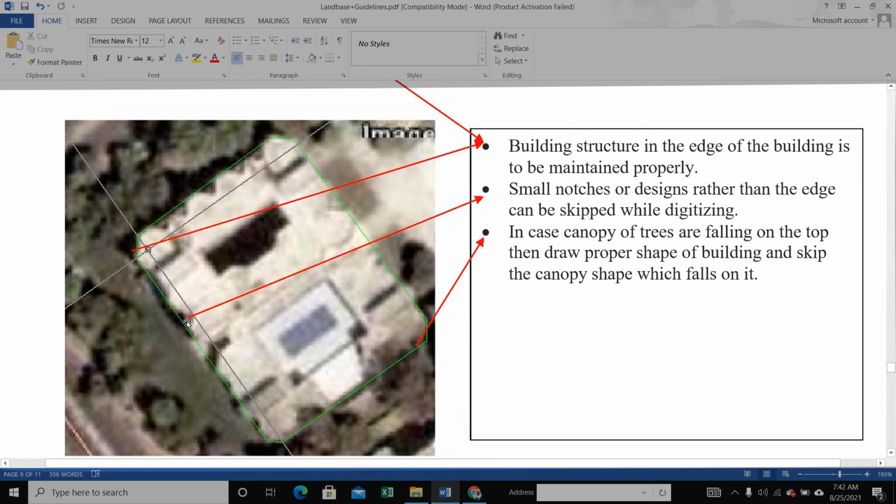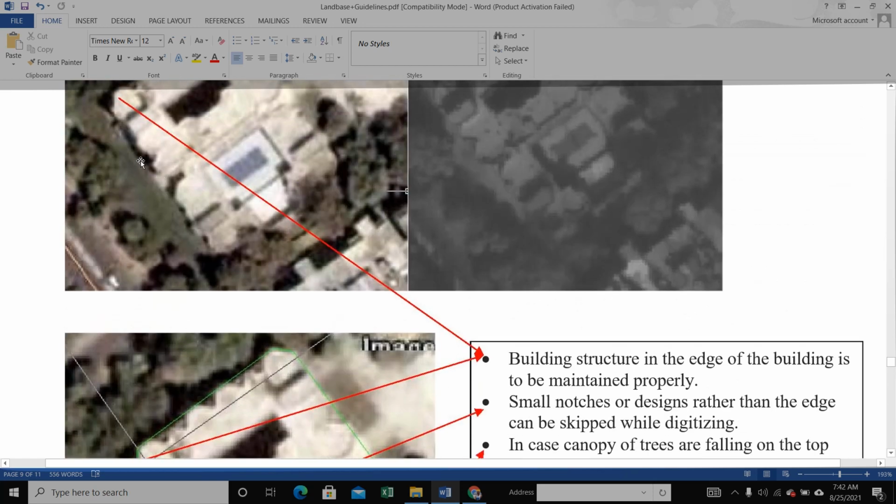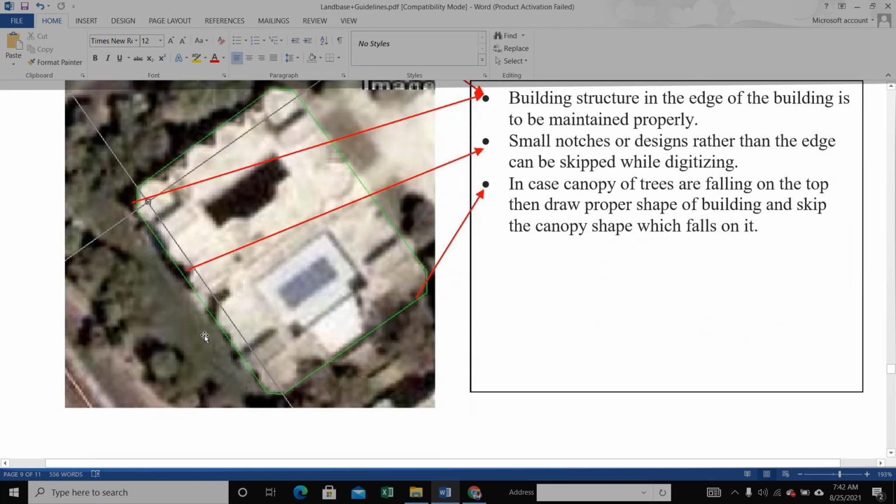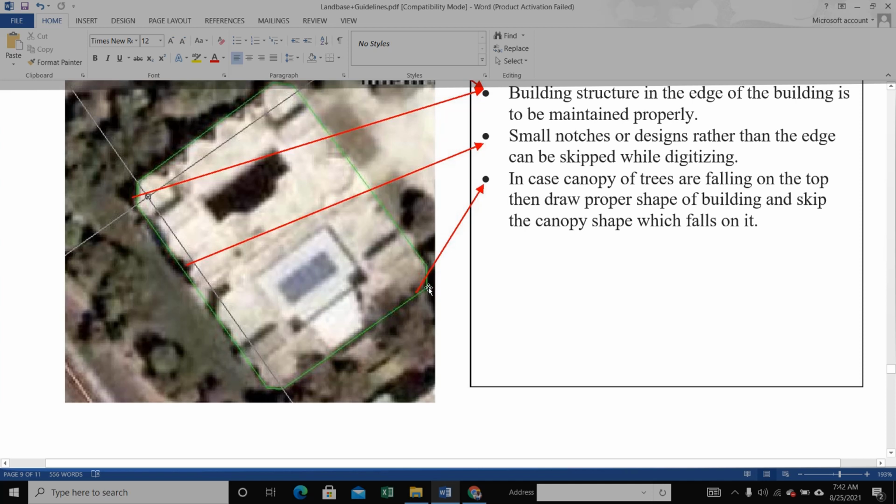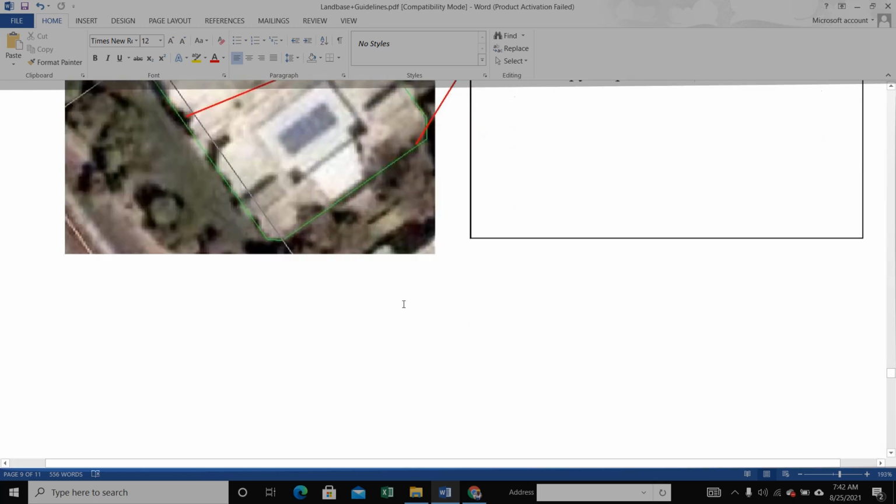This one is a small case, so we ignore it here, and we capture this type of building. In case the canopy of a tree is falling on the top, then draw the proper shape of the building and skip the canopy shape which falls on it.